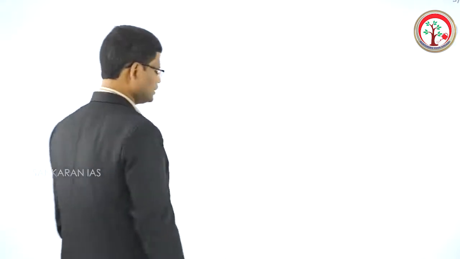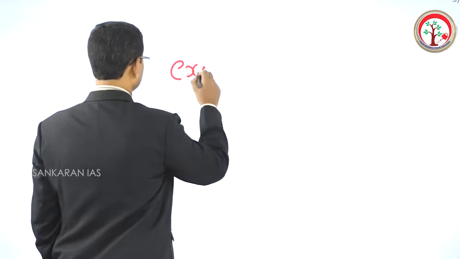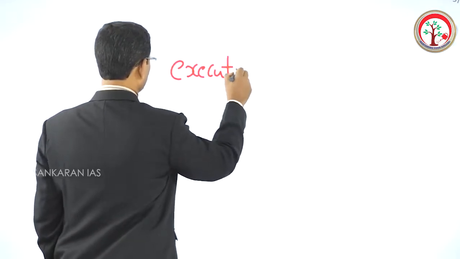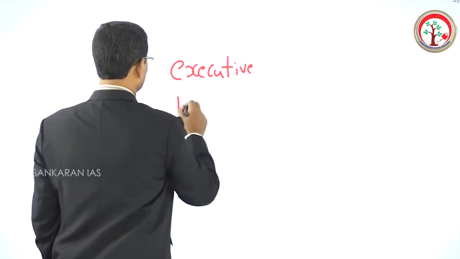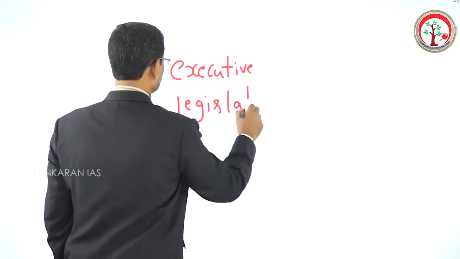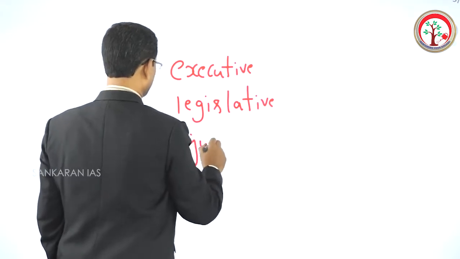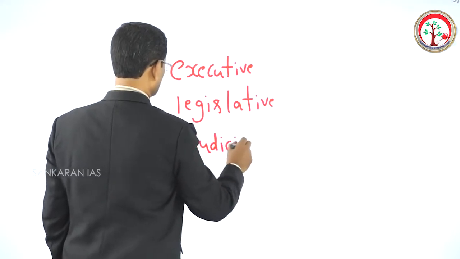He says the powers of the government must be separated into three categories: executive, legislative, judicial.